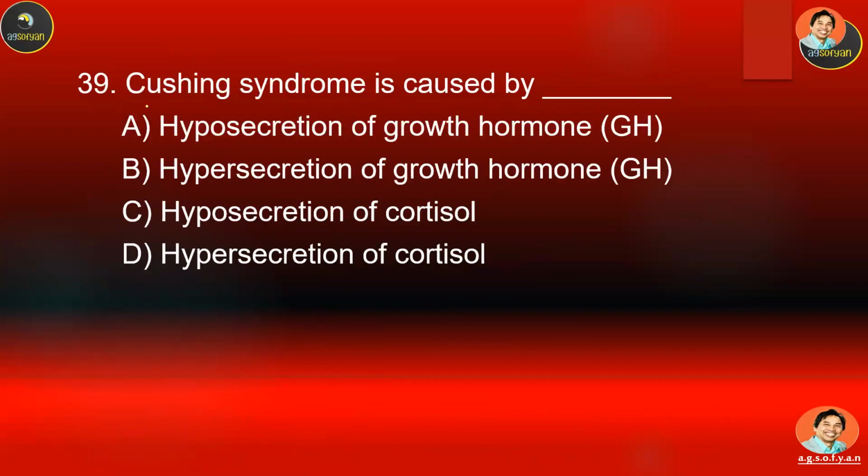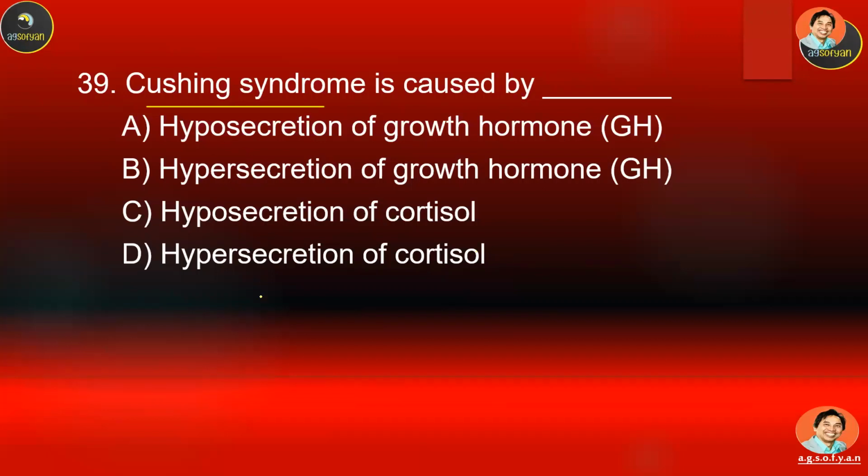39. Cushing syndrome is caused by A, B, C, or D. For this type of question, you have to go back to what you learned about the syndromes and disorders of the endocrine system, the deficiency of certain hormones, whether hypersecretion or hyposecretion.